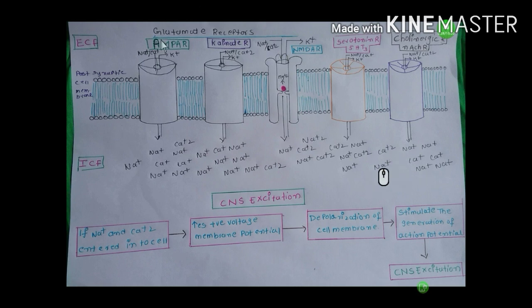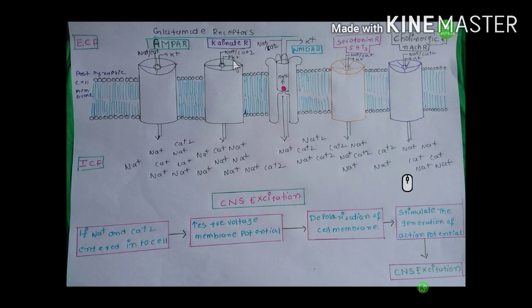Okay, coming to the AMPA receptor. If glutamate binds to the AMPA receptor, all 4 subunits undergo conformational changes and the pore is opened. So a large amount of sodium and a small amount of calcium enter the cell, and a large amount of potassium moves out of the cell.